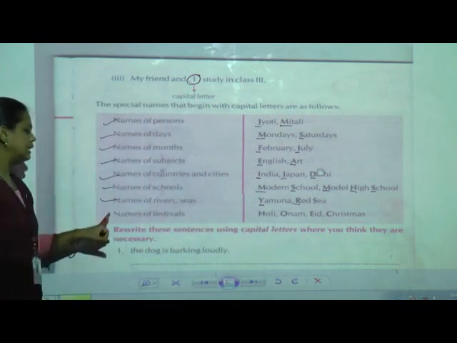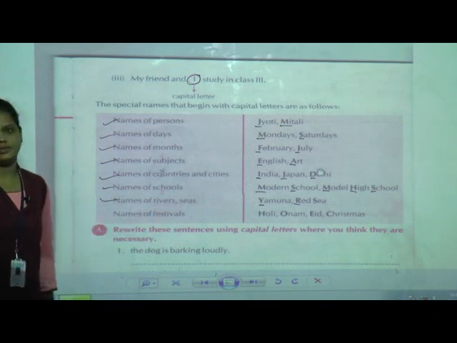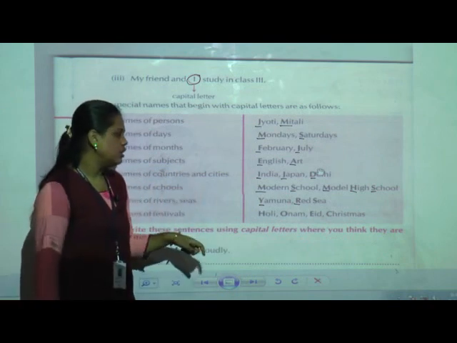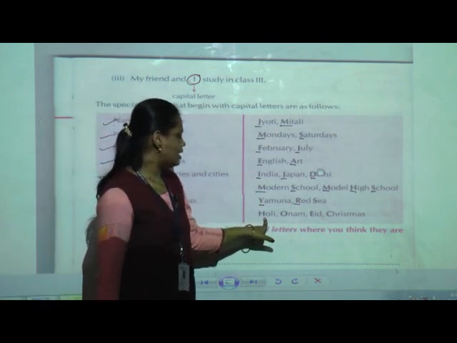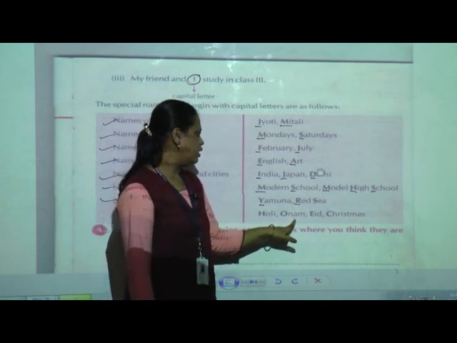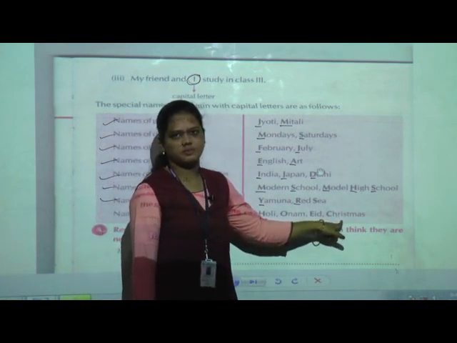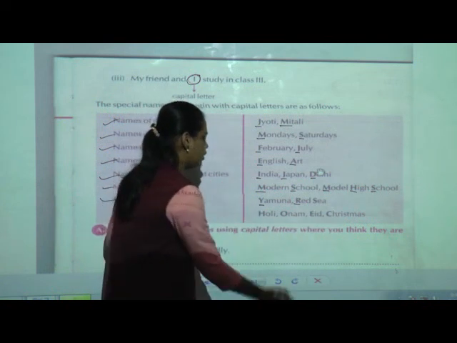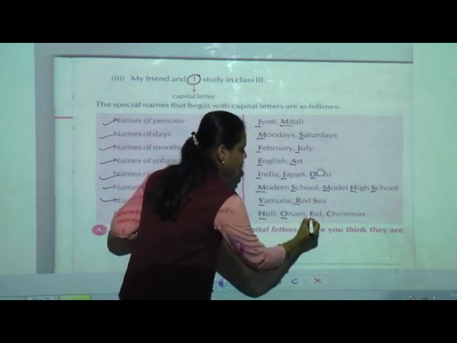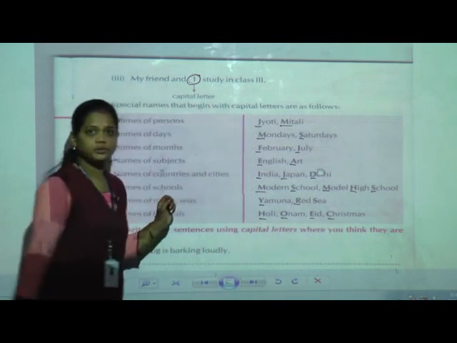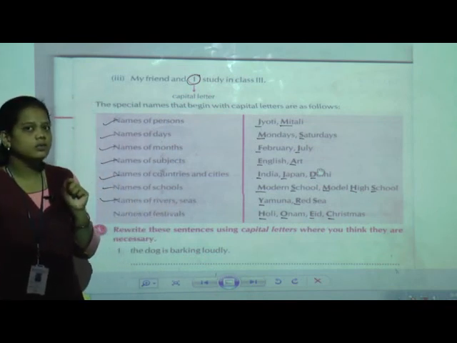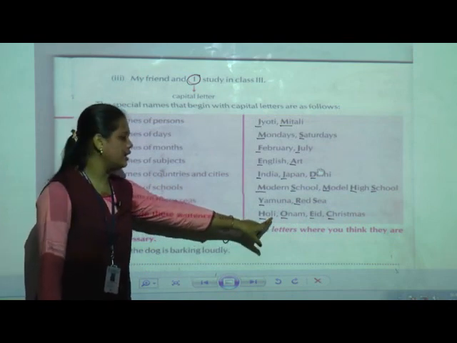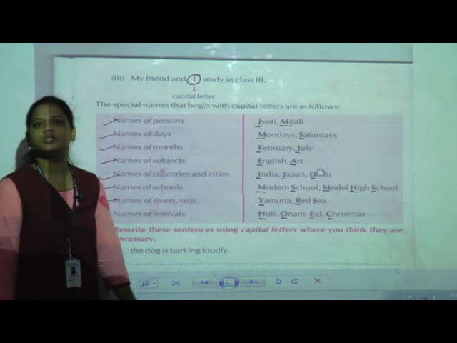Now last but not the least, names of festivals. There are so many festivals we are going to celebrate throughout the year. Here are some festival names we can see: Holi, Onam, Eid, Christmas. So whenever you write the name of a festival, you also use a capital letter. First letter you have to write as a capital letter, and the remaining letters you can write in small letters.